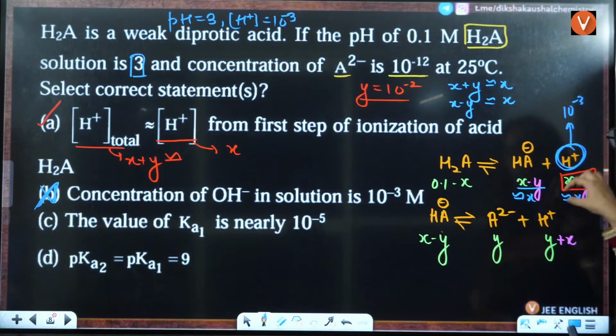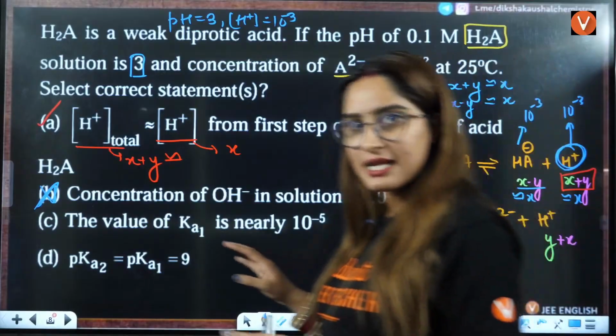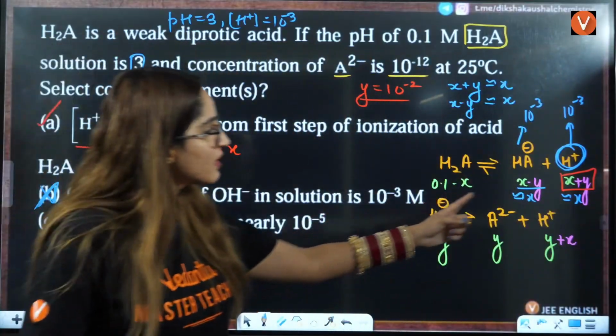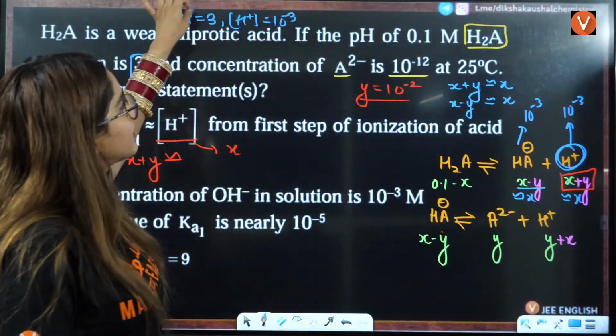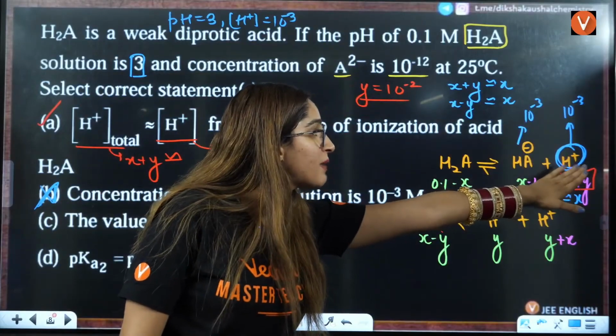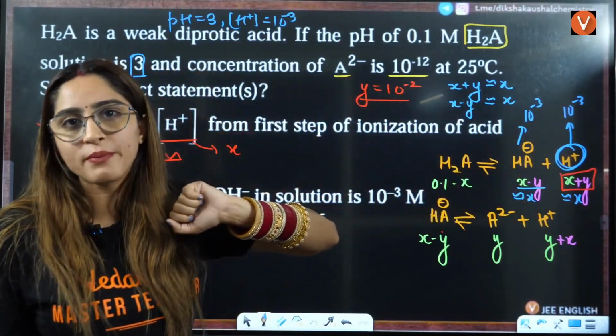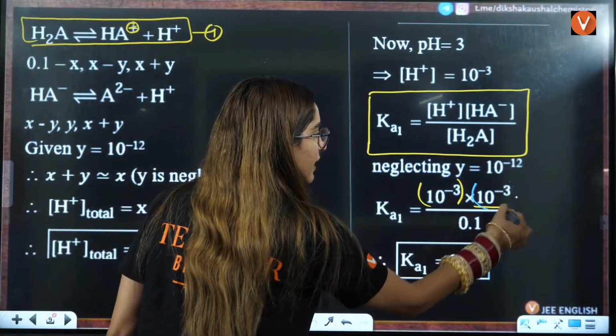So this also should be 10 raised to power minus 3, because this is also X. I'll put the value here also, 10 raised to power minus 3.